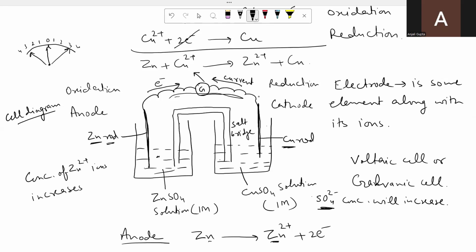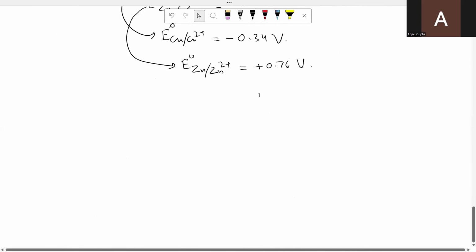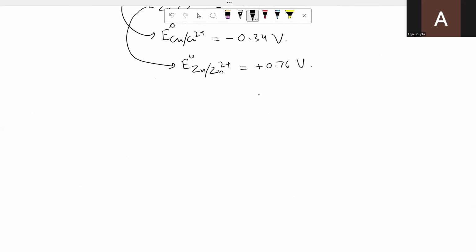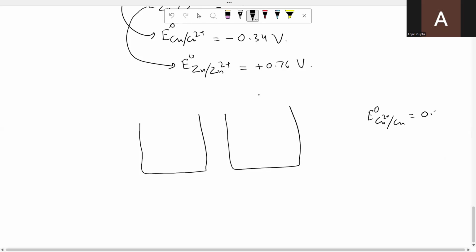Now let us take one more example where I make a cell by using a copper electrode and a silver electrode. And I am telling you the E naught values first so that you can yourself decide which one will be acting as anode and which one as cathode.